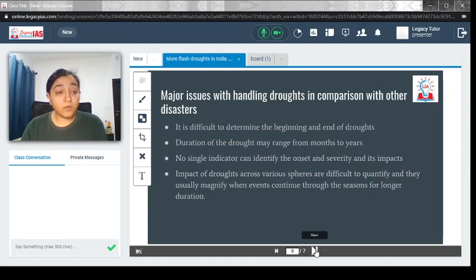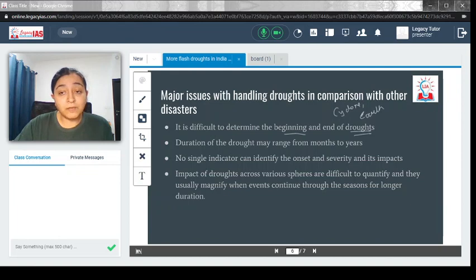Now let's move forward and see what the major issues are, like why measuring and handling droughts becomes such a problem. There is a very important reason: the beginning and end of a drought is very difficult to determine. For example, in case of a cyclone, earthquake or any other kind of disaster, you could very clearly mark the early phase and the late phase. But such is not the case here. You cannot have a definitive beginning and end of a drought.